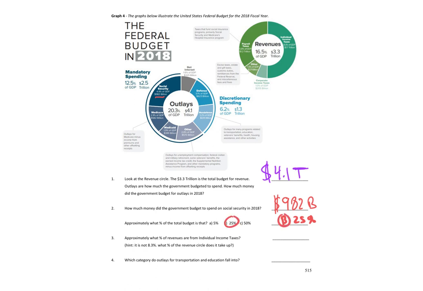Okay. 3, approximately what percent of revenues are from individual income taxes? It's not 8.3. What percent of a revenue circle? Yeah, so now we're going to look at the revenue circle. What percent of that is individual income taxes? What percent of that circle? It's about half the circle, so 50%.